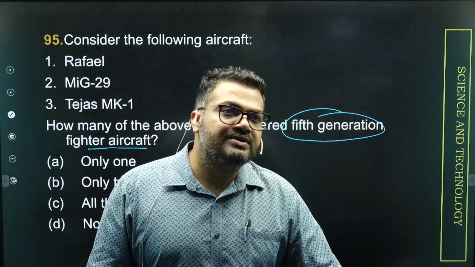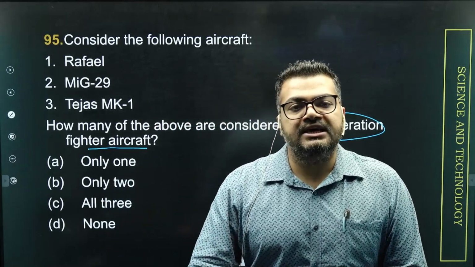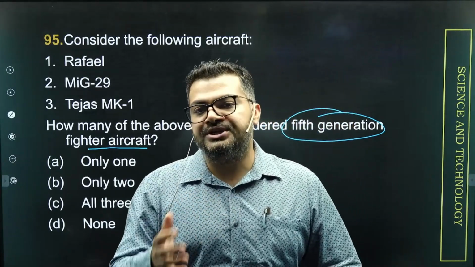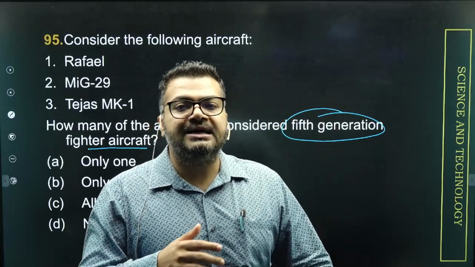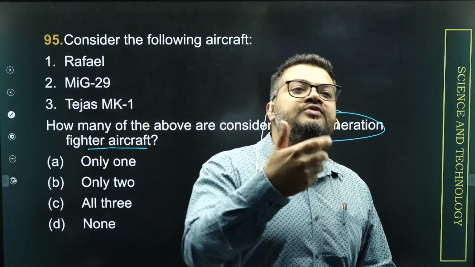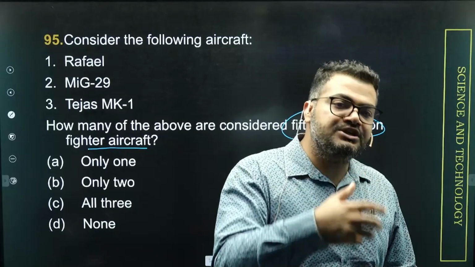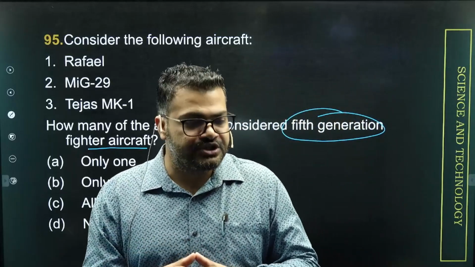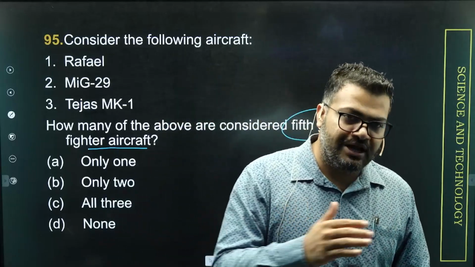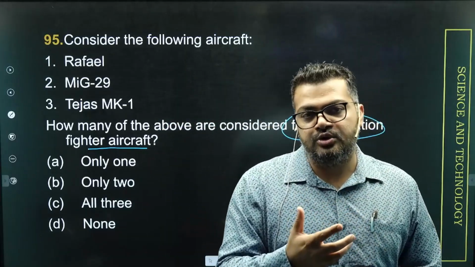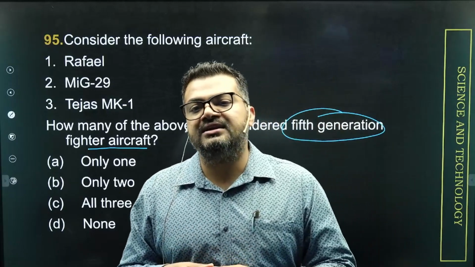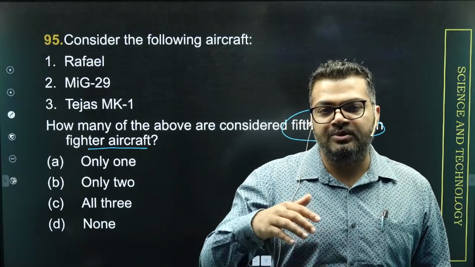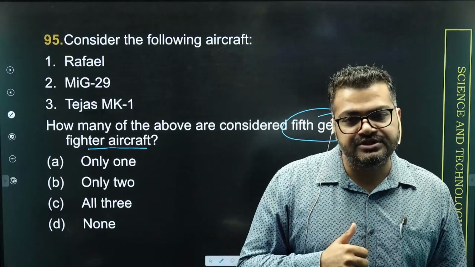And it has been found that 5th generation fighter aircrafts have all the capability of 4th generation fighter aircraft, but they are slightly better in terms of some new features. It has been added with some additional features. So basically the idea is that first generation fighter aircraft will have the basic features, that they will be only able to fly in an ongoing combat. Second generation fighter aircraft will have somewhat better features. They would have better control, they would have better speed, they would be able to go to a slightly higher altitude than the first generation.